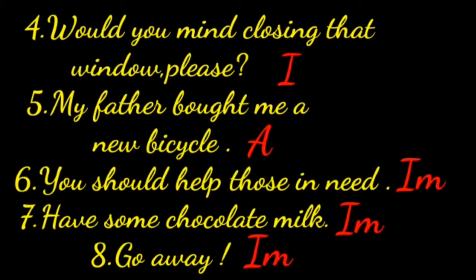Now, fourth one. Would you mind closing that window, please? This is an interrogative sentence because the sentence ends with a question mark. Then fifth one, my father bought me a new bicycle. It is an assertive sentence. Now moving to sixth one.